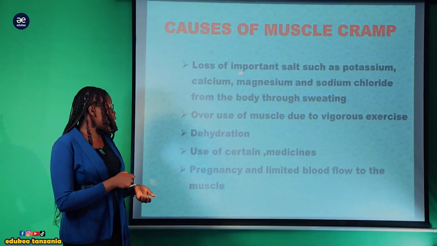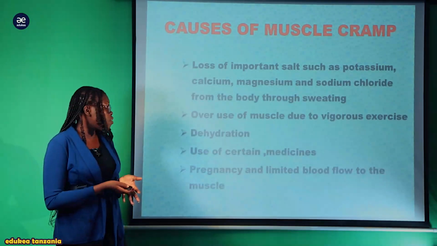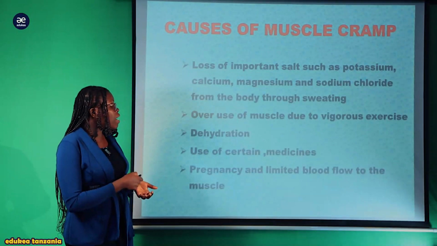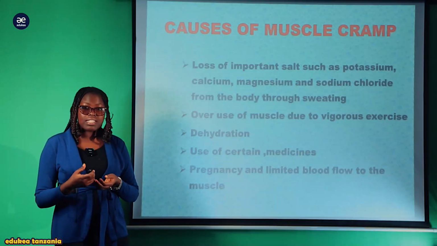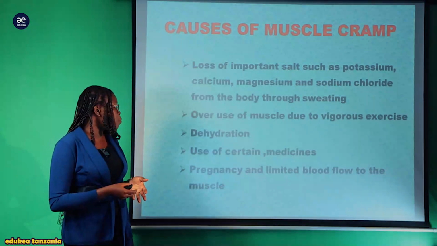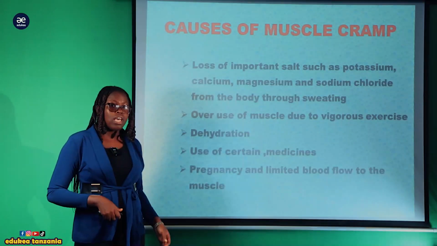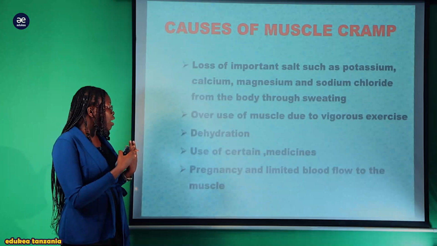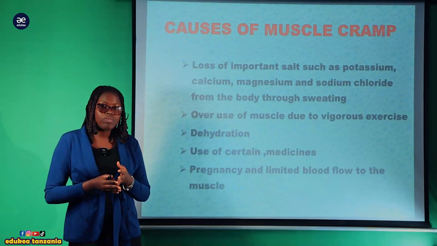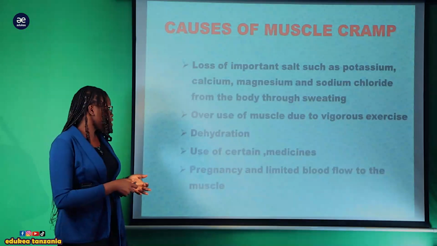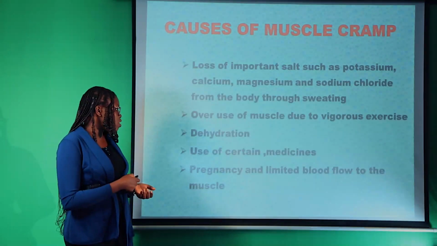Now, causes of muscle cramp: loss of important salts, for example potassium, calcium, magnesium, sodium chloride from the body through sweating. For example, when a person runs a lot, they sweat a lot, which can lead to loss of salt. Likewise, overuse of muscle during vigorous exercise. Muscle cramp can also result from exercising or running for a long time without rest, leading to oxygen deficit. Likewise, dehydration, loss of water due to excessive sweating during physical exercise.